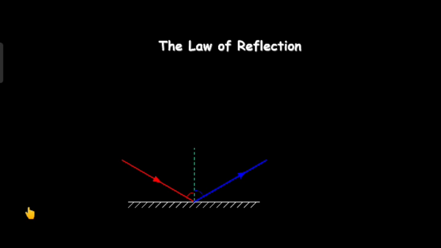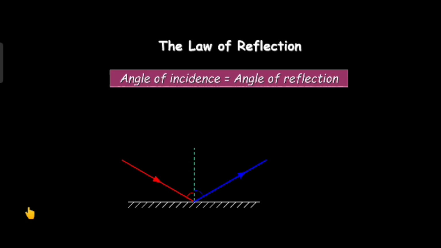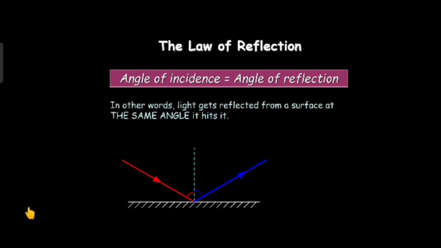Hence we can form a law of reflection: angle of incidence is equal to angle of reflection. In other words, light gets reflected from a surface at the same angle it hits it.